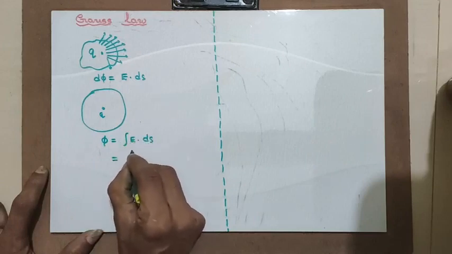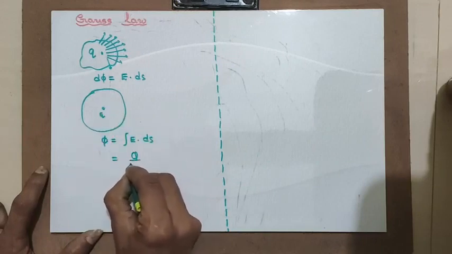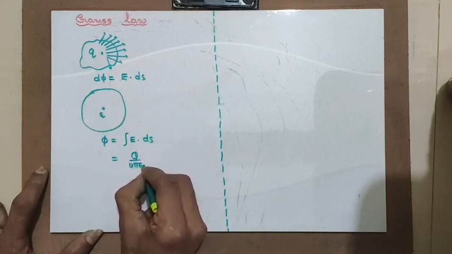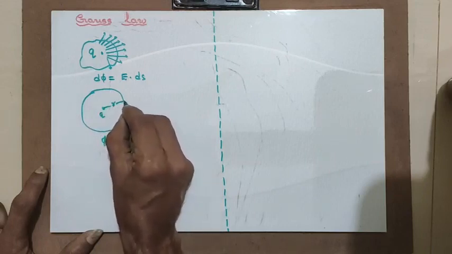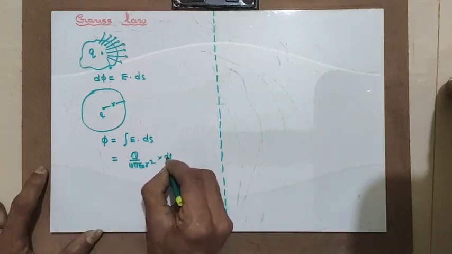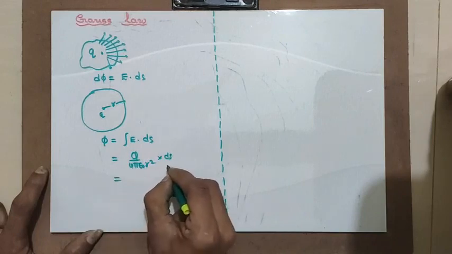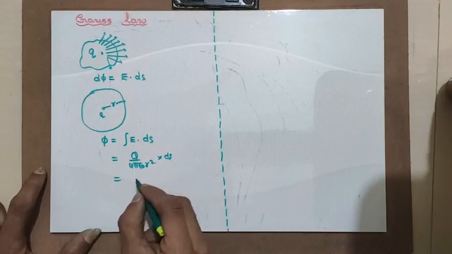That means the electric field, you already know, due to a point charge is Q divided by 4 pi epsilon r square, isn't it? Here r I am finding, suppose. Now multiplied by ds. Now you know that the total surface area of a sphere is 4 pi r square.